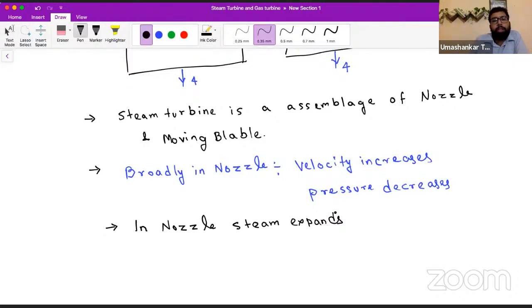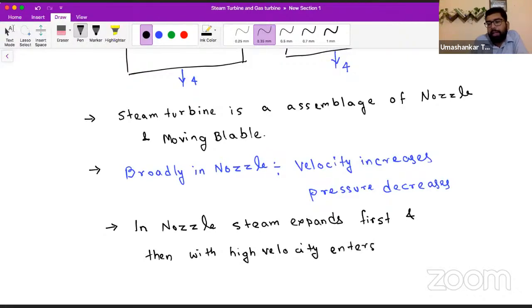So in the nozzle, steam expands first, and then with high velocity enters the moving blade.